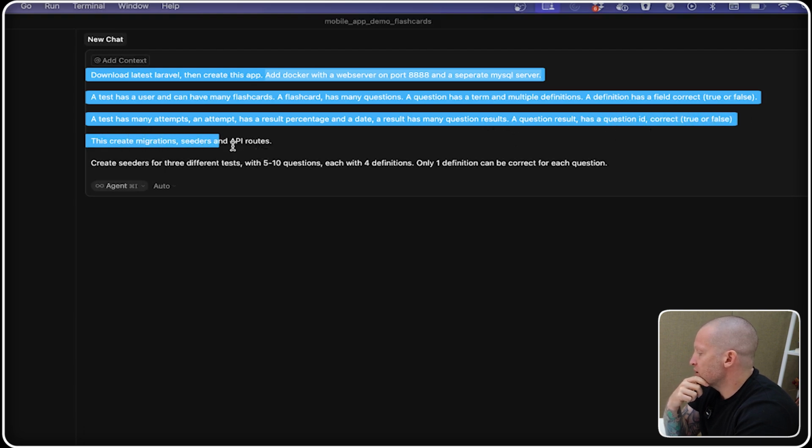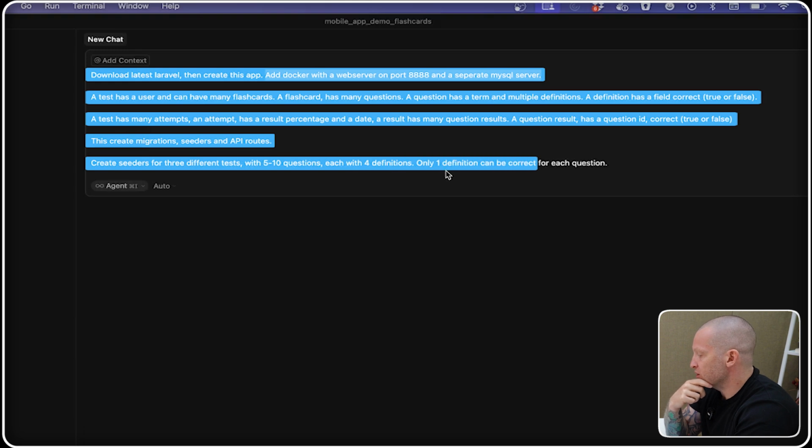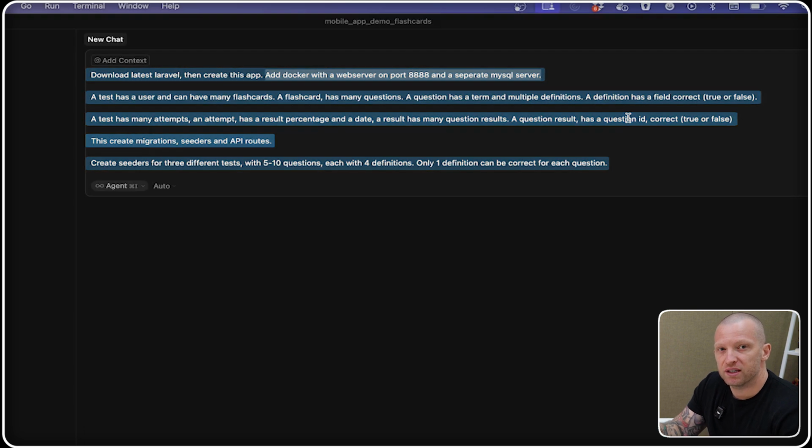Create migrations, seeders, and API routes. Create seeders for 3 different tests with 5 to 10 questions, each with 4 definitions. Only 1 definition can be correct for each question. So that prompt is based on the database. It's giving it clear instructions on the database structure because everything stems from that.